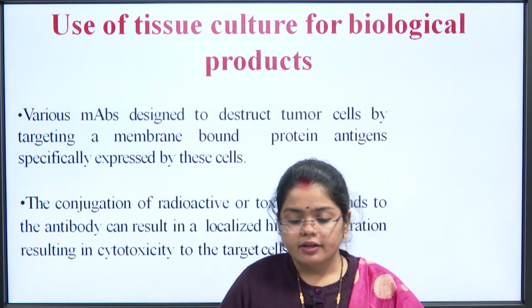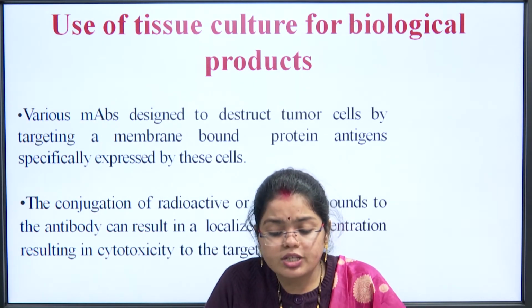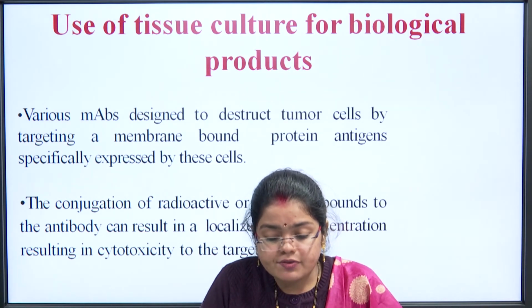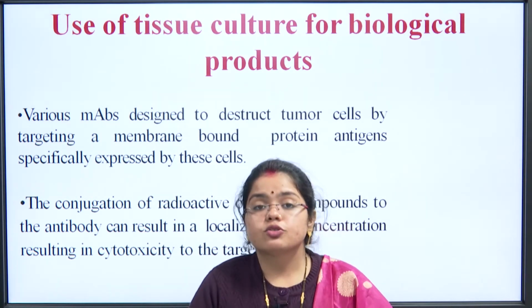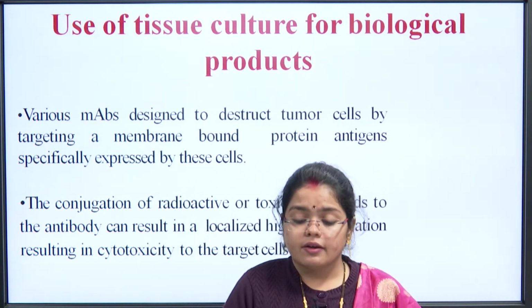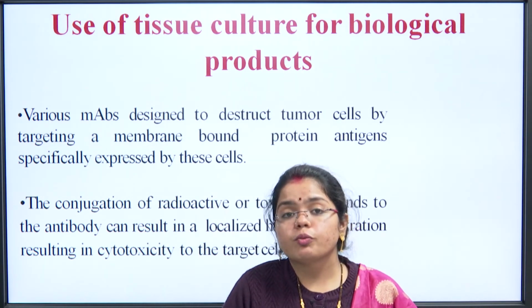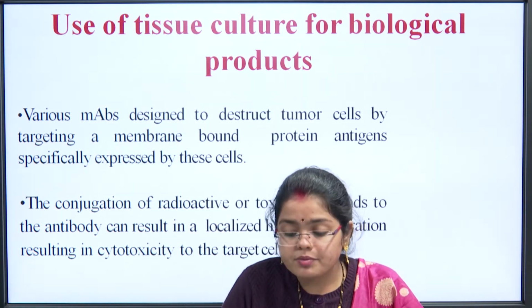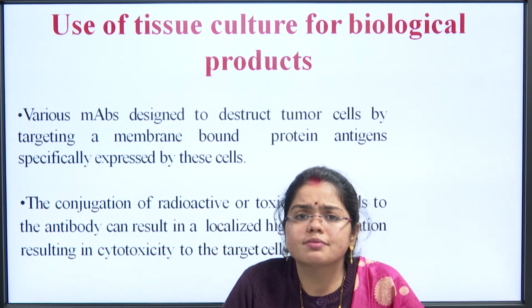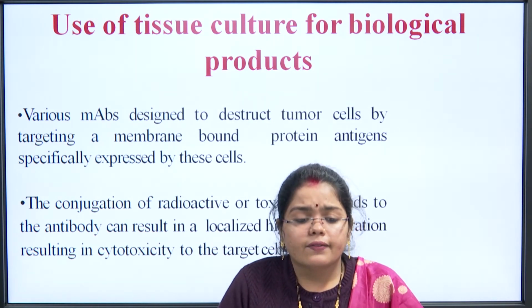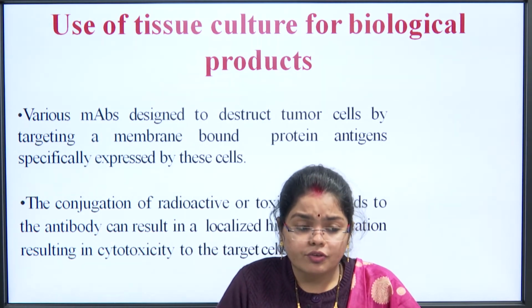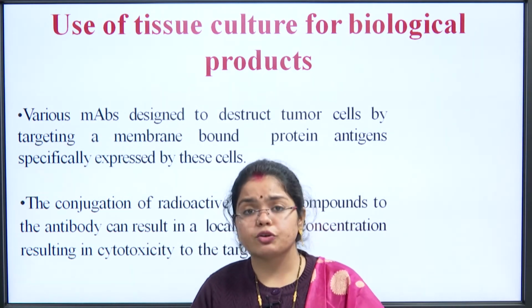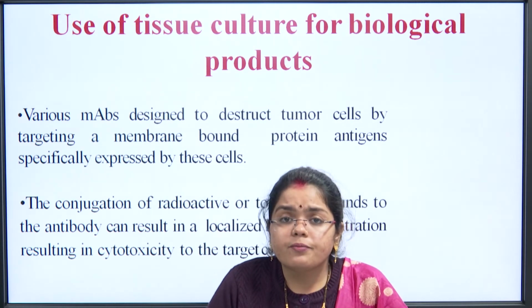Coming to the next slide. Various MABs are designed to destroy tumor cells by targeting a membrane bound protein antigen specifically expressed by these cells. So another example of MABs is the use in the destruction of tumor cells. One of the very good examples for MABs is rituximab. Rituximab is a monoclonal antibody, and one of the ailments that it treats is NHL, that is non-Hodgkin's lymphoma. Whenever it is given to the patient, it goes into the blood.